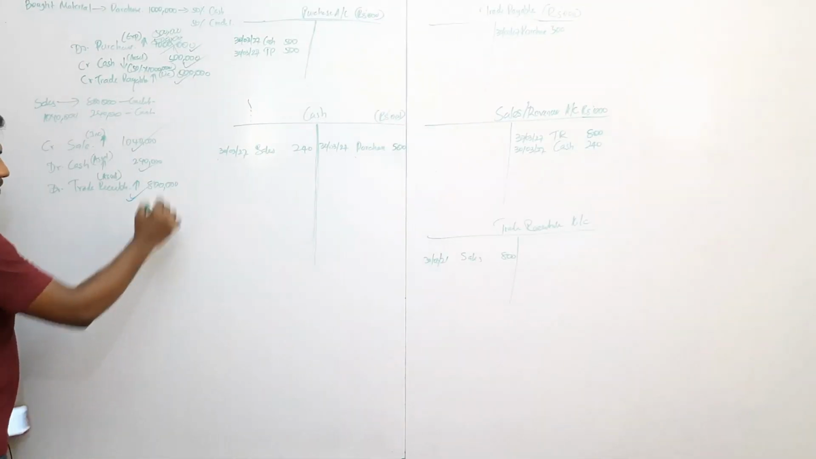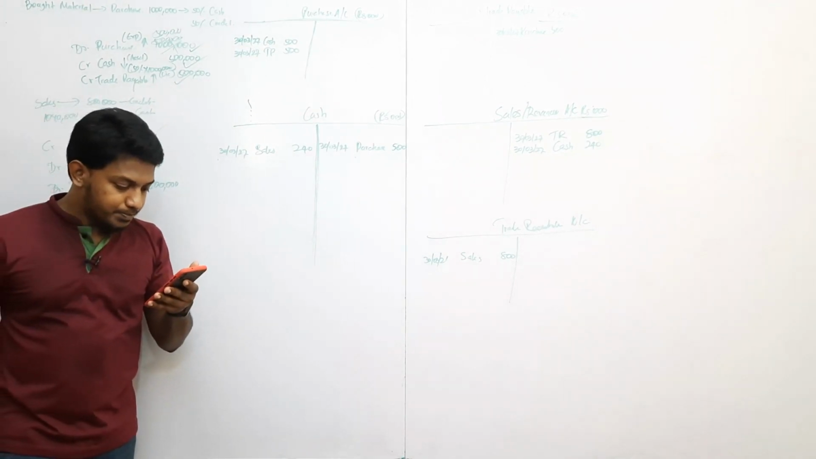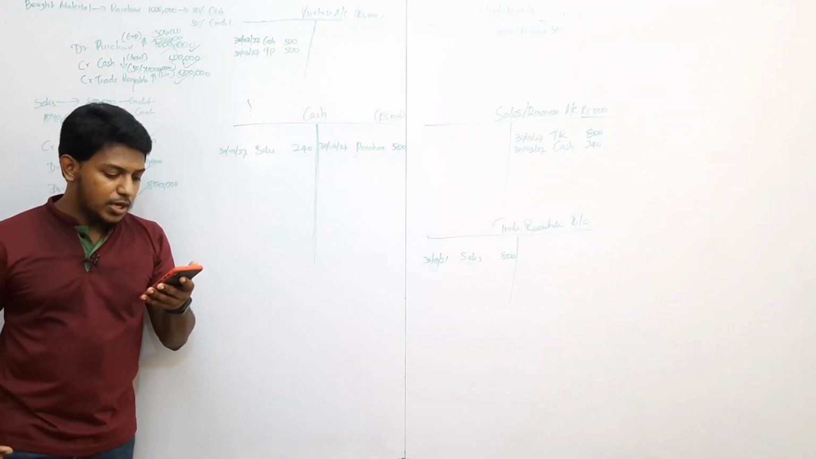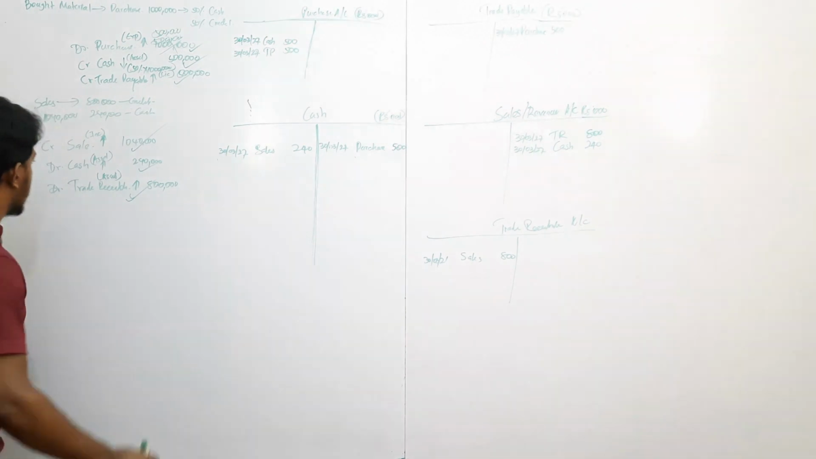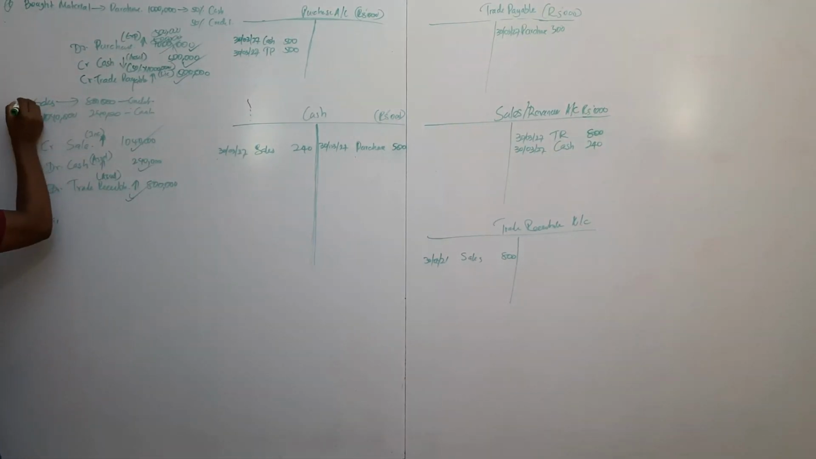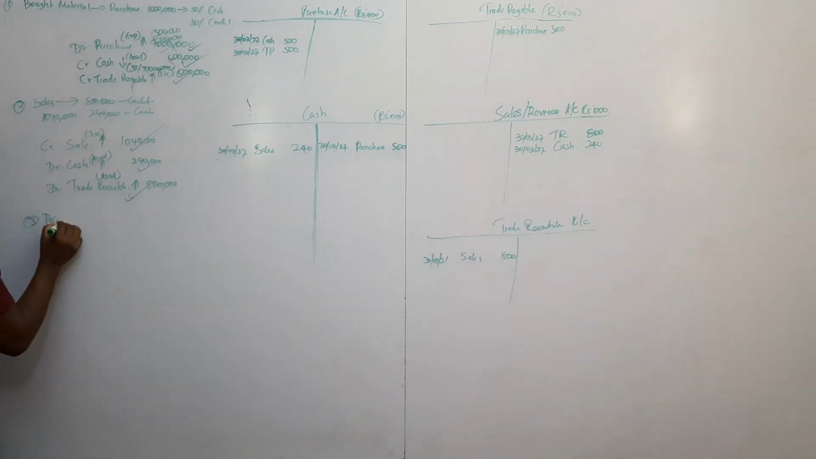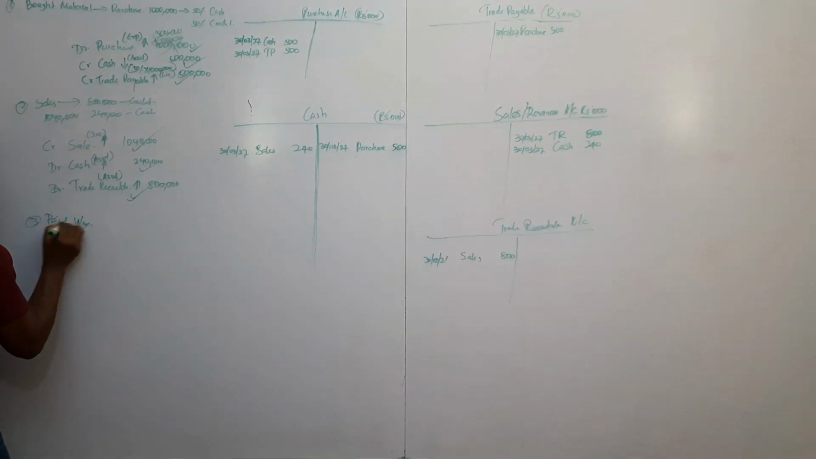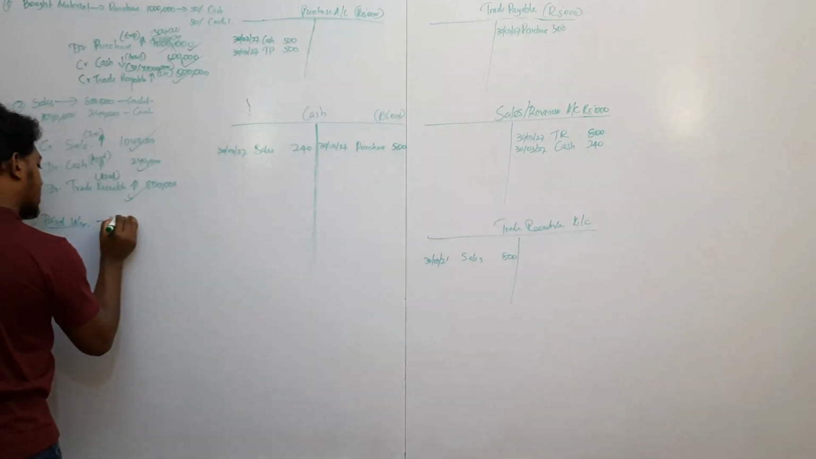Sales. So done. Now the third transaction. Paid wages to shop assistant 260,000 in cash. So paid wage. So this is first, this is second, this is third. Paid wage, 260,000.